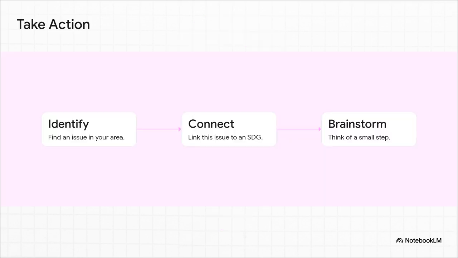Well, the curriculum lays out a simple 3-step game plan to become a community connector. Step 1, identify. Grab a metaphorical magnifying glass and find an environmental issue in your school or neighborhood that truly bothers you. Step 2, connect. Figure out exactly which UN Sustainable Development Goal that issue relates to. And step 3, brainstorm. Think of just one small step your community could take together right now to start fixing it.